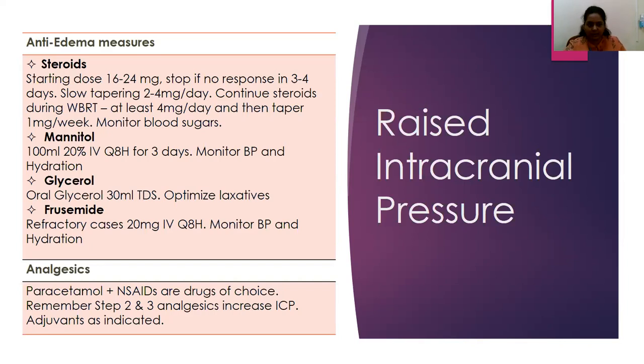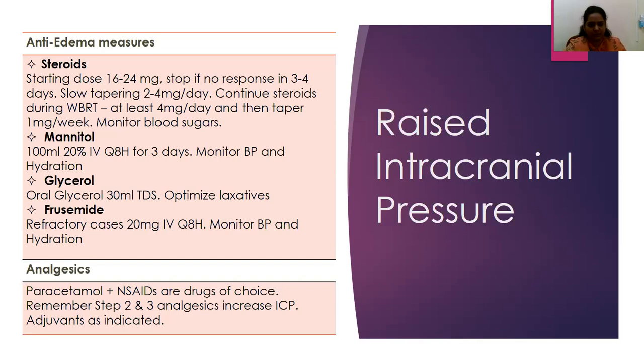We start mannitol, which is 20%, 100 ml given IV 8 hourly, for 3 days only. During this time, we need to monitor blood pressure and hydration. Also look at the sodium levels. If the patient has moderate to severe hyponatremia, we should avoid giving mannitol; first correct the hyponatremia and then start it. If a patient has been on mannitol for 3 days and you persistently find symptoms of raised ICP continuing, you could switch over to oral glycerol if the patient is tolerating orally or via a nasogastric tube.